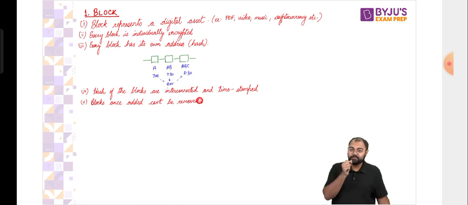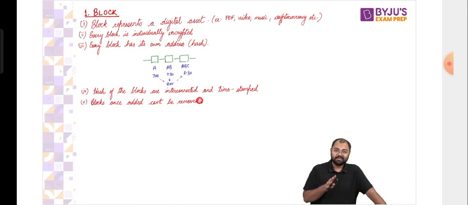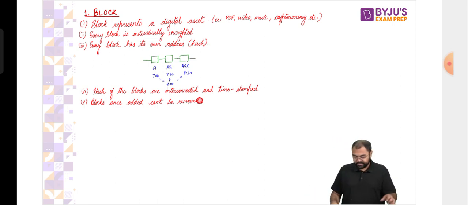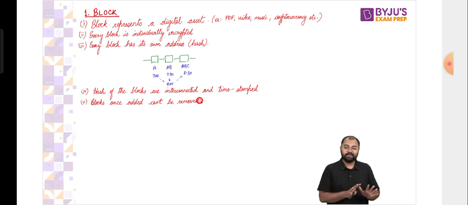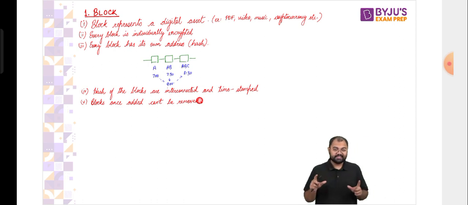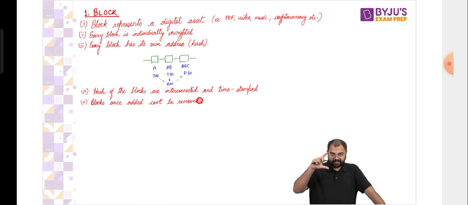Blocks, once they have been added to the blockchain, cannot be removed. So even if you have done a wrong transaction, for example, then you'll have to create another block with the correct transaction. Until then, that transaction will remain as it is. So that's why it becomes a very, very crucial part of the security that we are providing to the blockchain. Because of all these things that we have, we see that it makes it very, very secure.